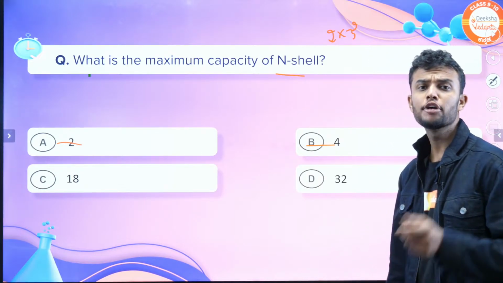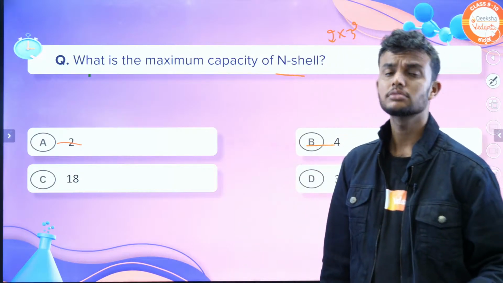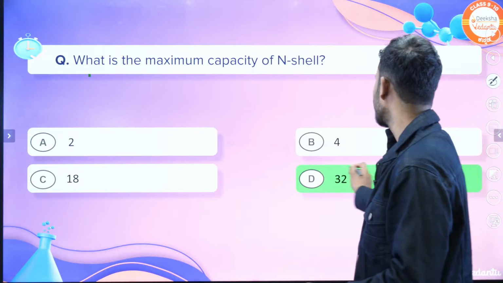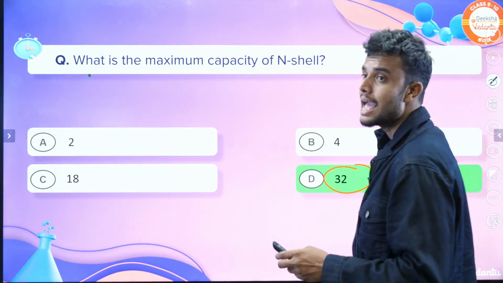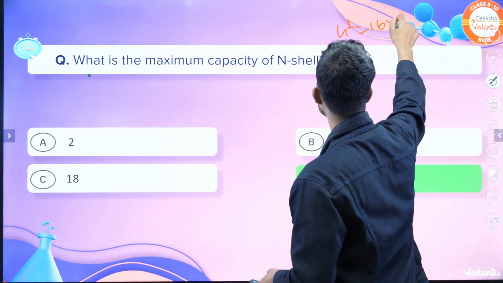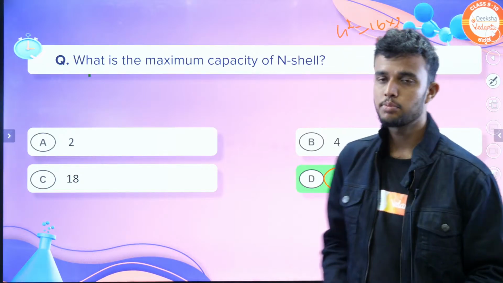What's the answer? If you know the answer, let me know in the chat section, students, first. The answer is option D, 32. Why? K shell, L shell, M shell, N shell is the 4th shell, so 4 squared, 16 into 2, that is nothing but 32. Let's move on to the next question.